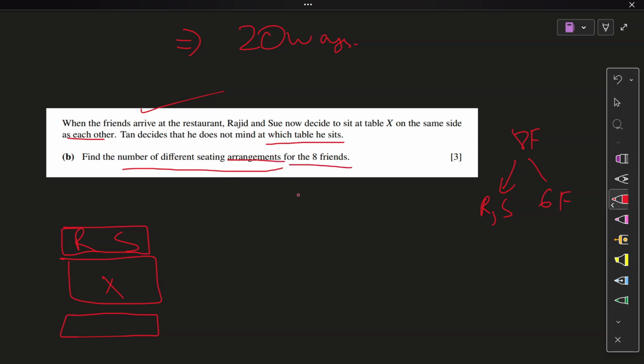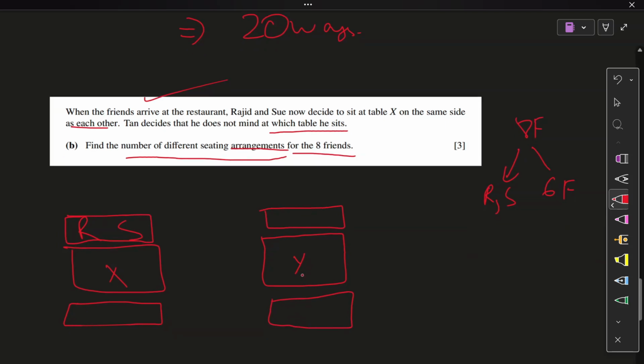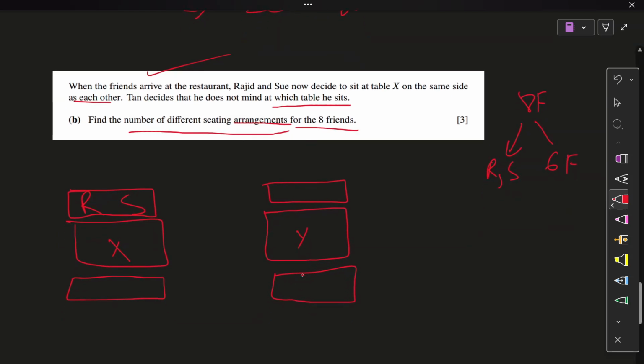We are arranging all of them. So this is a factorial question. Got it? This is your table Y. This is that, and this is the other side. Now this is a very tricky question. Because see, now we need to arrange people after selecting them.